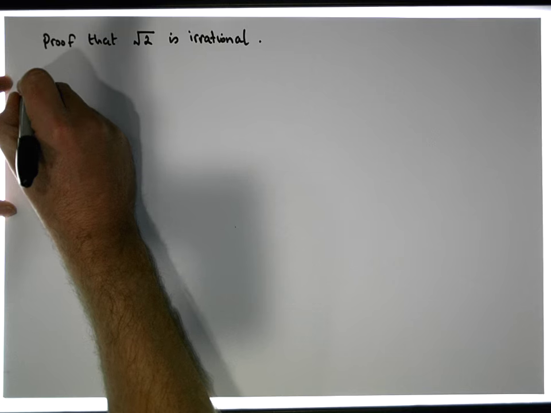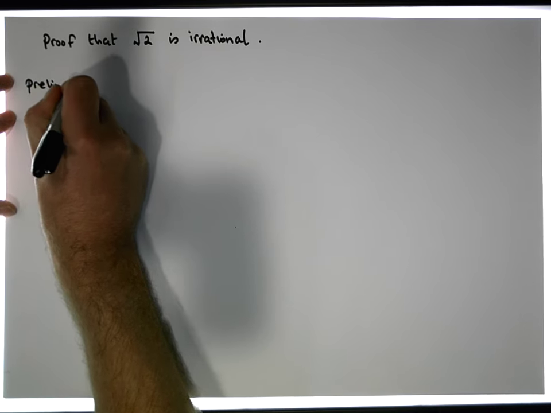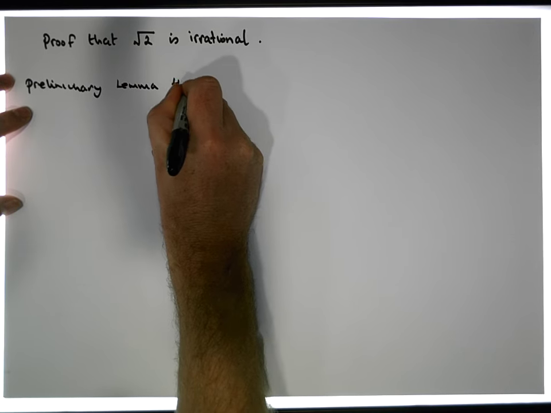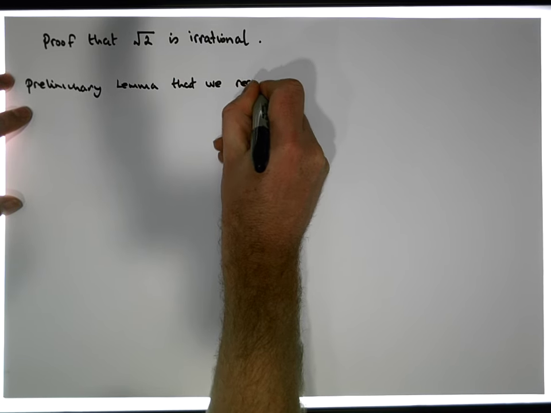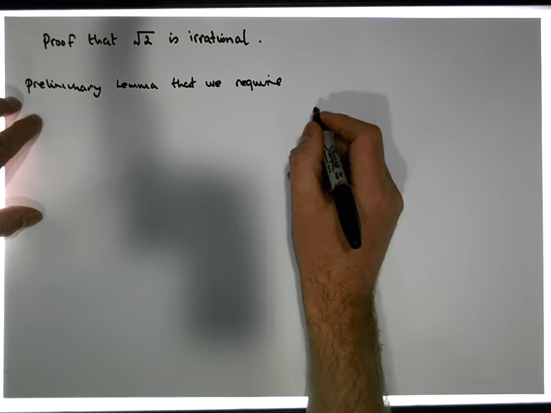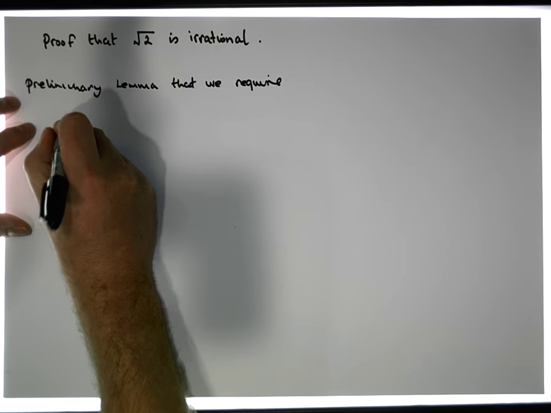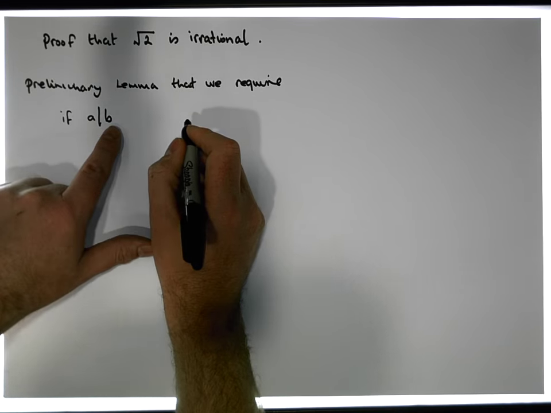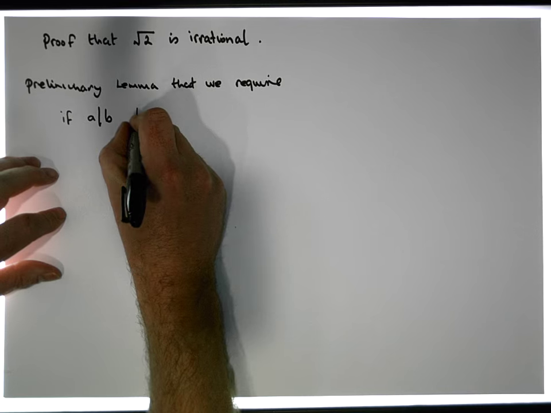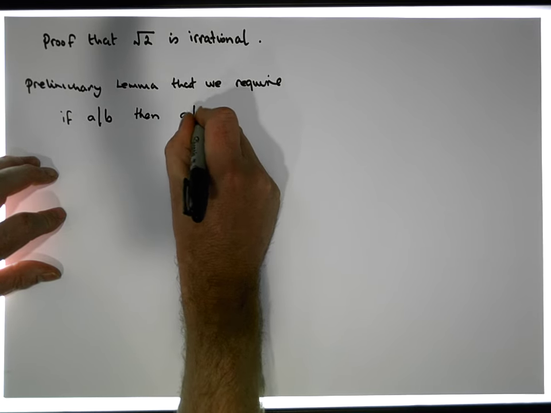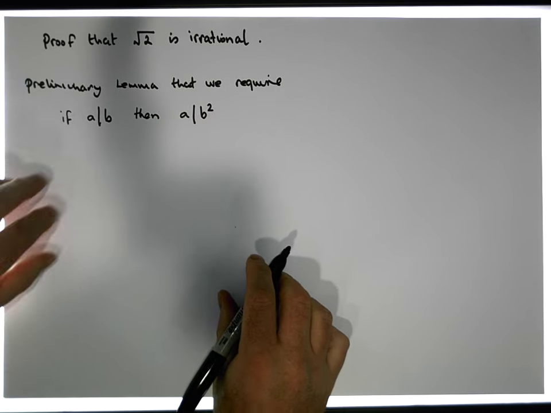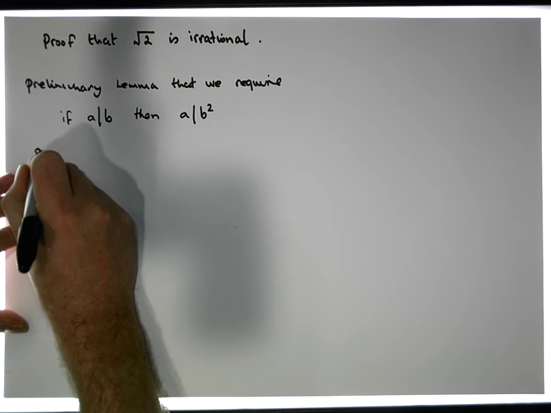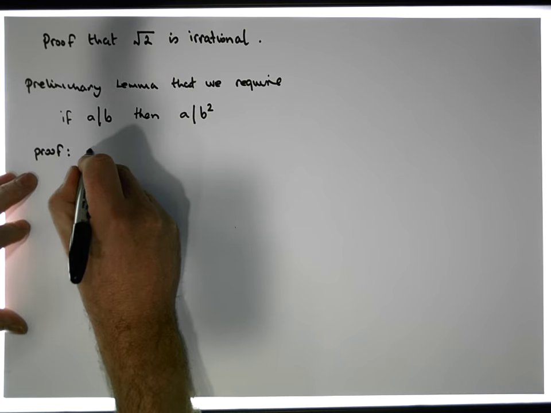So we have a preliminary lemma that we require, and that particular lemma is something like this. If a divides b, so if we have some number that divides some other number, well then a divides the square of b, or divides b squared. So what we'd like to do is show this. So here's our quick proof of this particular fact.